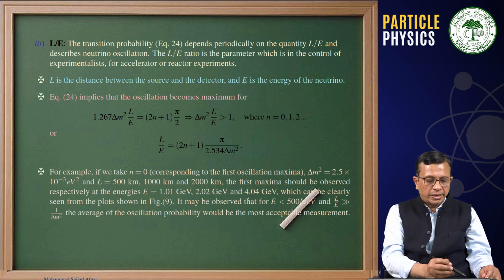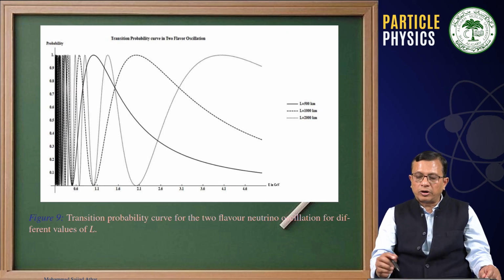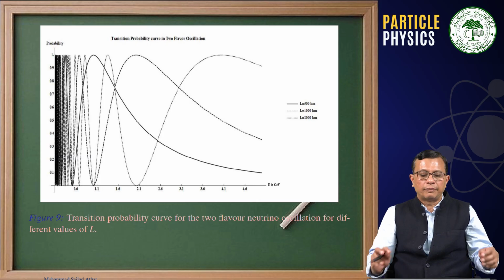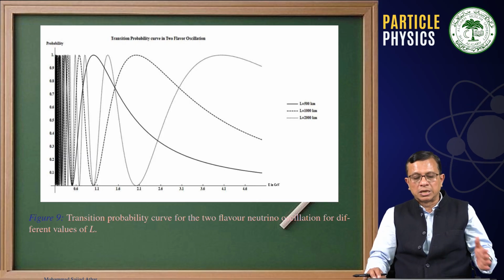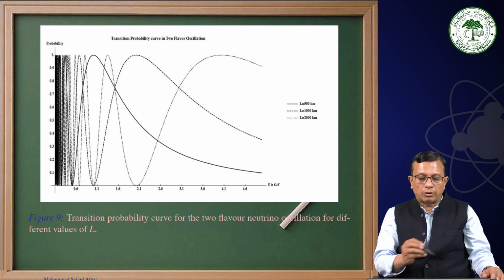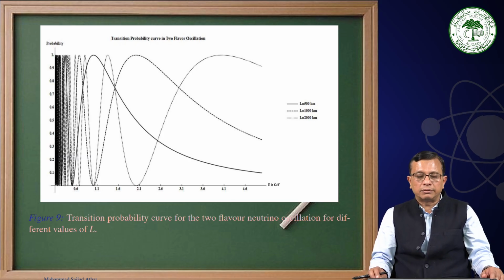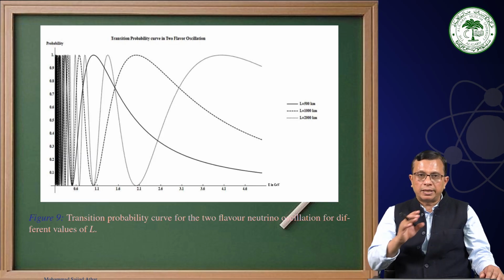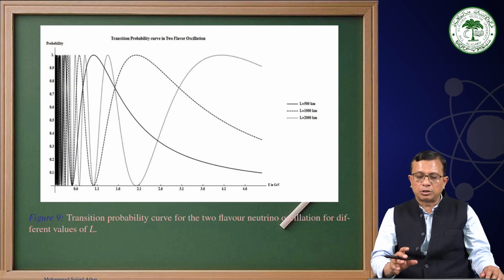And this we have shown here for three different lengths, where a neutrino is produced and then propagates in space. On the x-axis is the energy of the neutrino, and on the y-axis you have the probability. We are talking about two flavor neutrino oscillation.